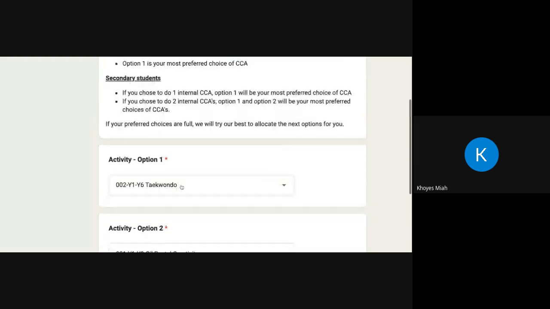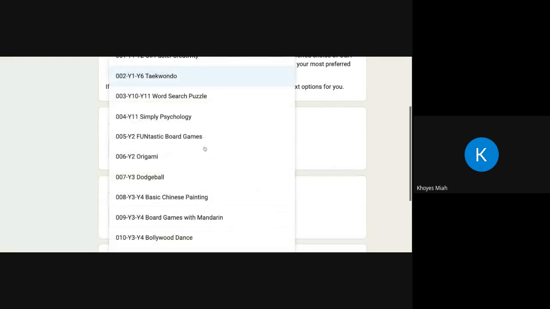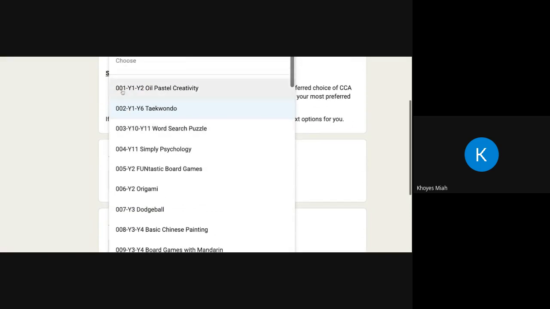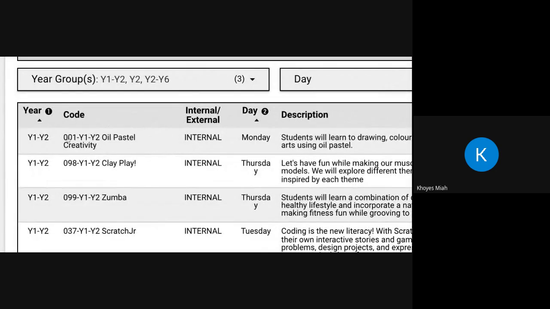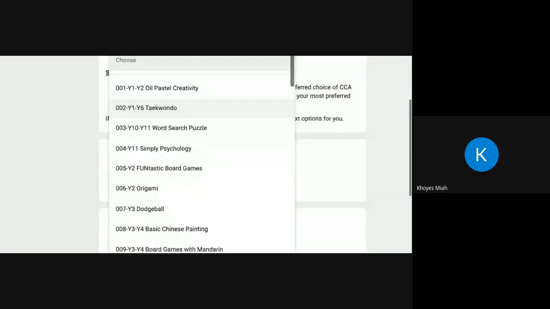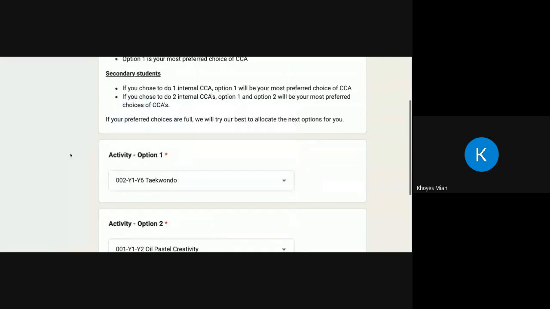Okay, so again, just to show you what these drop downs look like, they are in order of CCA number. So 001 over here would refer to, I'm just going to show you really quickly, this code over here, 001. As long as you match this code, the 001, with your Google form, then you are doing okay. So I'm just going to leave that there.